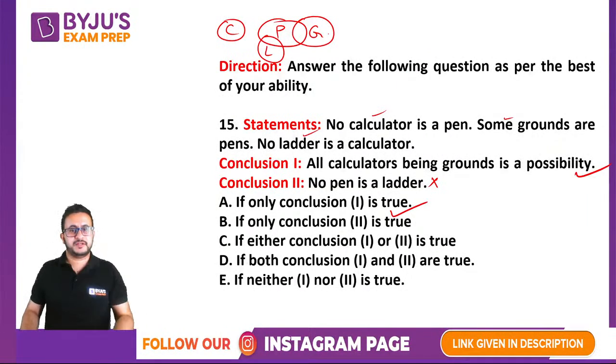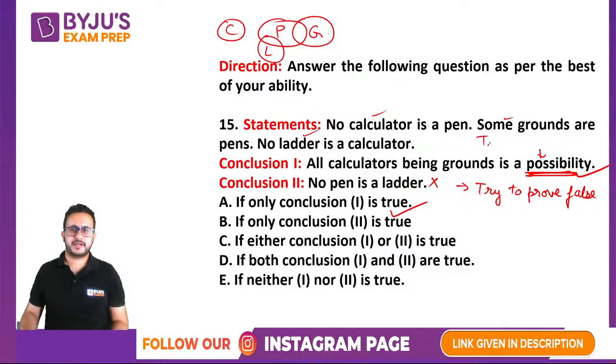So the rule is whenever a conclusion is given, try to prove it false. And whenever a possibility based statement is given, try to prove it true.